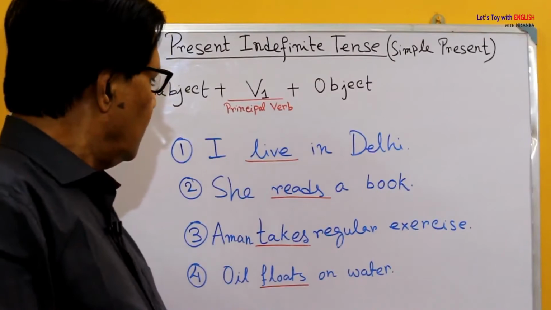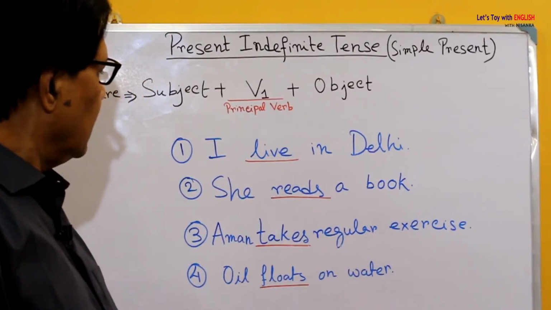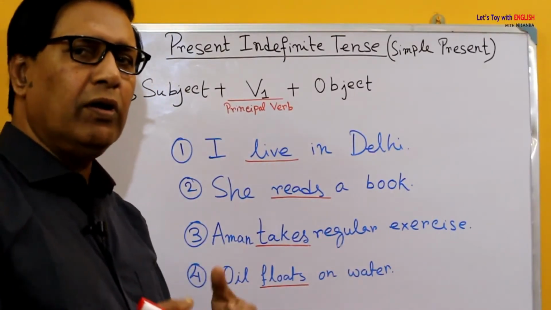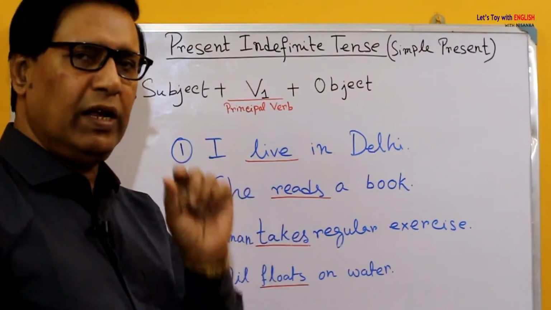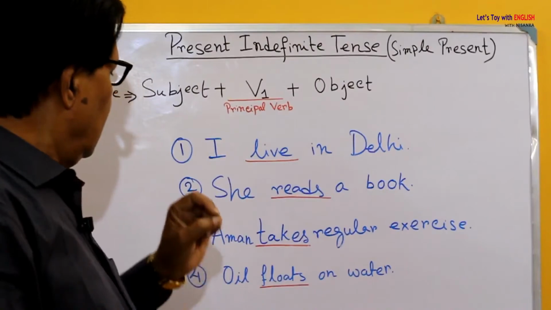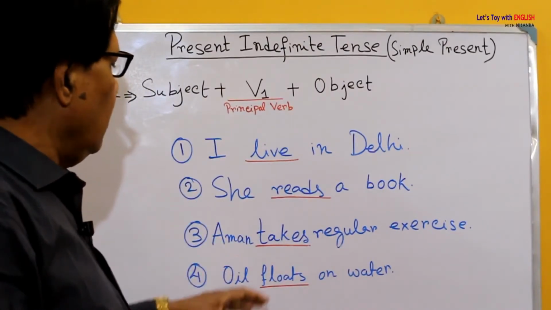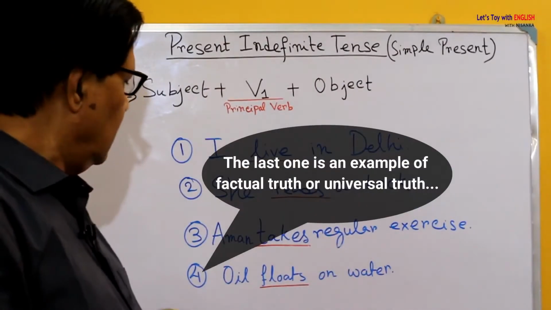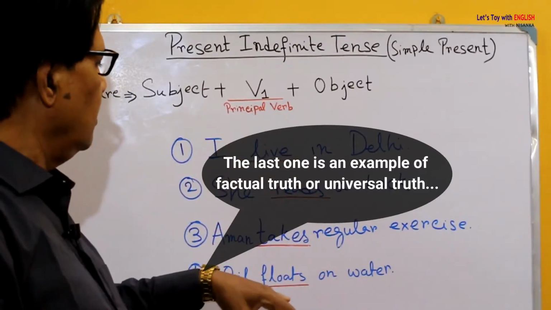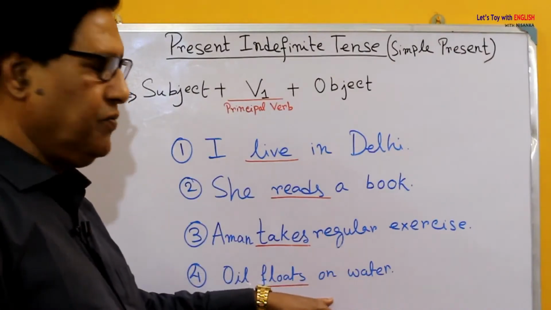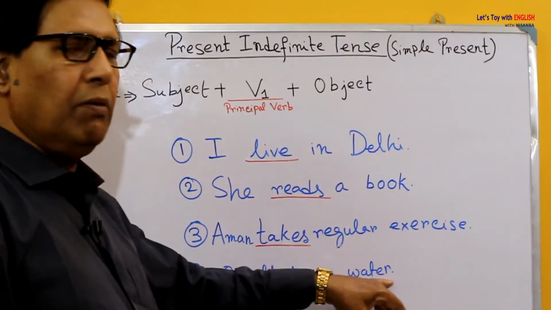Okay. Say for example, every morning I go riding a bicycle. So this is an example of habitual action. Now the last one, oil floats on water. Here oil is subject, floats is V1, on water is not an object, but an adverb of place.